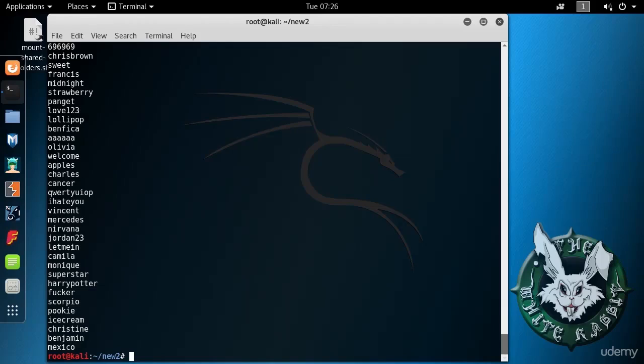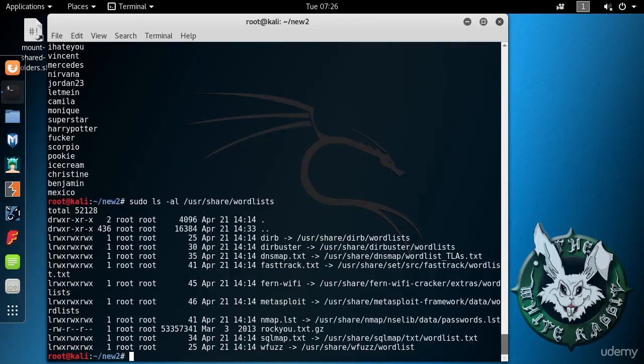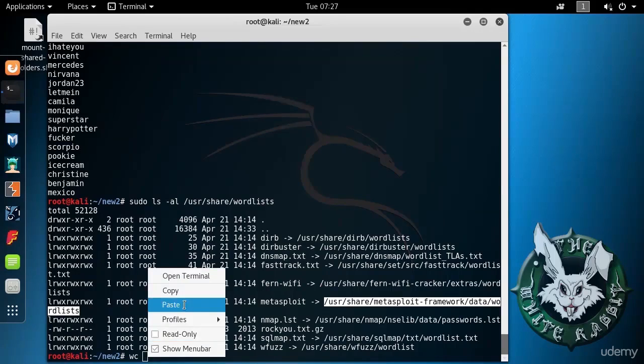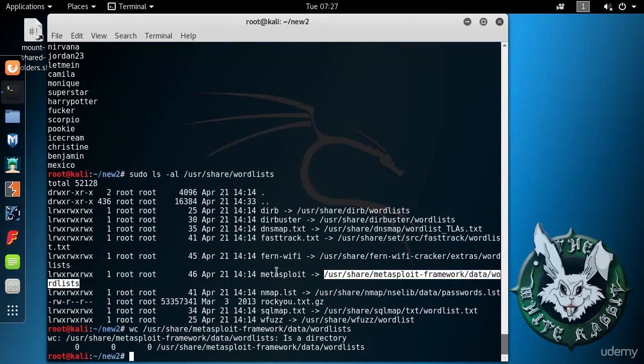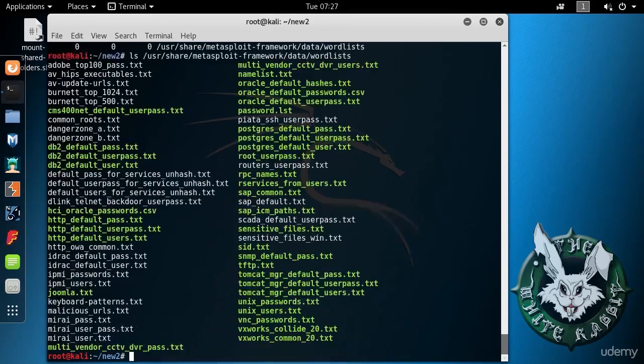So is there something larger, something more comprehensive? Well, we see that this rockyou.txt.gz, and just by the size of the file, even when gzipped, we can expect that it's going to be a pretty large file. Actually, before we look at that, just take a quick look at some of the others. Copy and paste to speed things up. Some of these are folders and you can take more time to look in them. ls, and you can see that there's a whole bunch of different passwords, different things you can try.